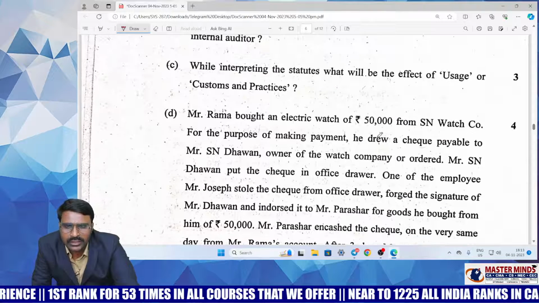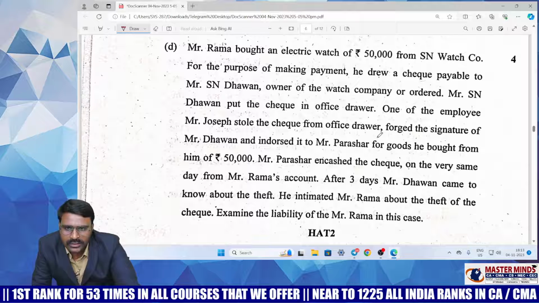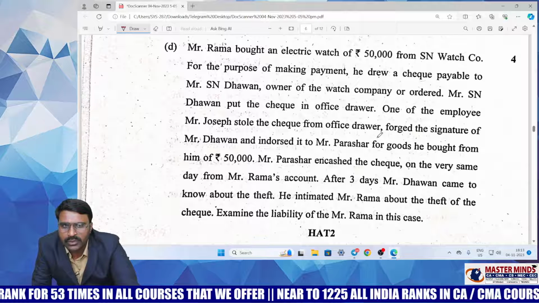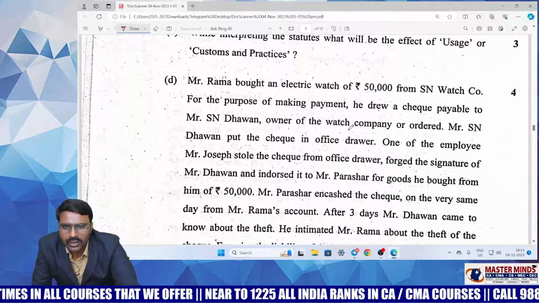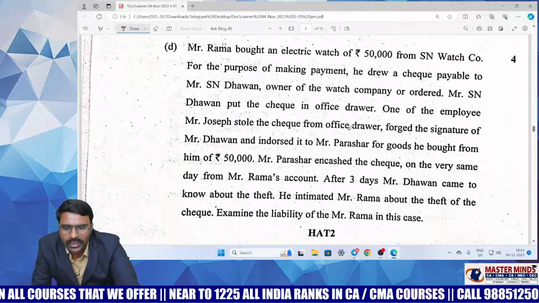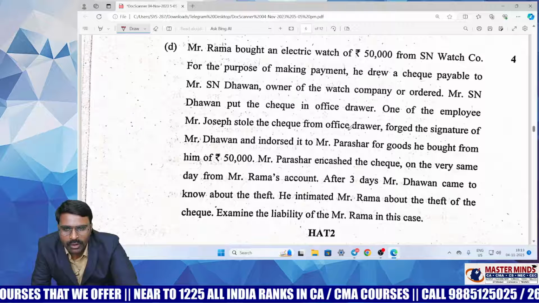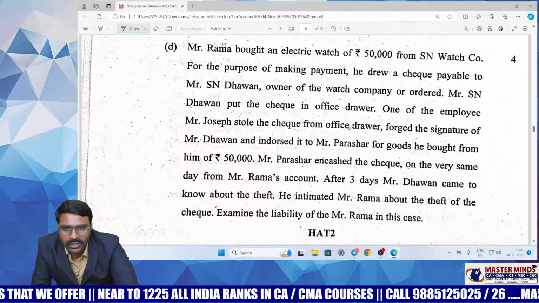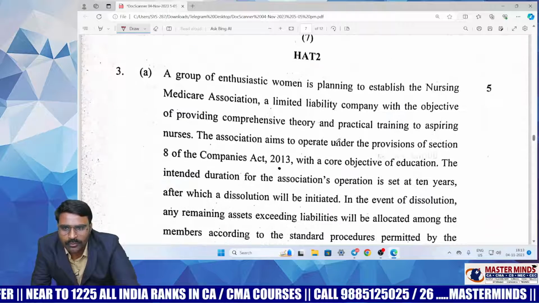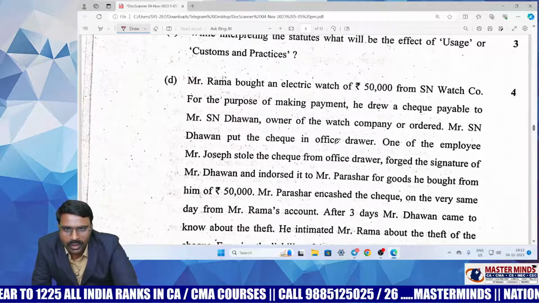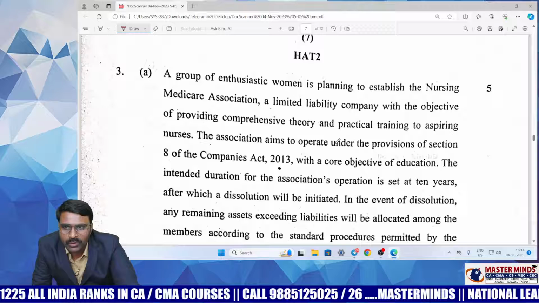So even though it's a somewhat new question, the answer is straightforward only. Maybe it takes some time for the students to go through the question, because this kind of questions are not so frequent. You may not be able to recollect the appropriate provision, or even if you recollect the appropriate provision, you may not be able to write the answer in a way. It was somewhat new question according to my memory. It's a bit new question.